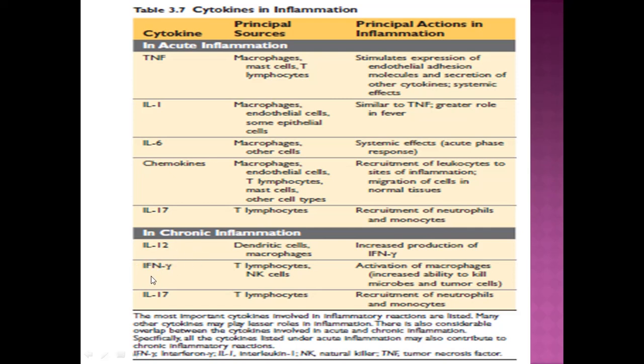The most important is interferon gamma that is produced by T lymphocytes and natural killer cells. This interferon gamma acts on macrophages and activates it, while interleukin 12 is produced by macrophages. They act on T cells to produce more interferon gamma. So this is a feedback loop. T cell sends signals to macrophage to activate it. Macrophage sends signals to T cell to activate them. Interleukin 17 is important for the recruitment of neutrophil when it's acute or chronic inflammation.